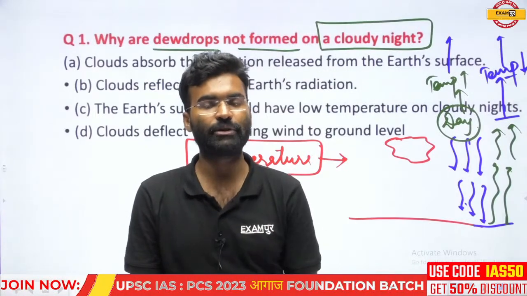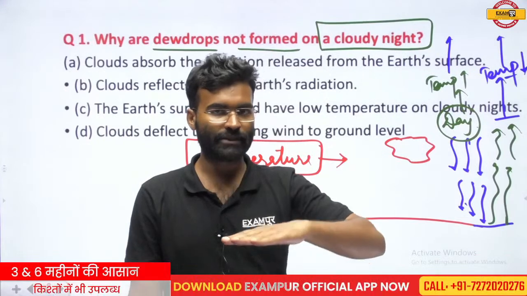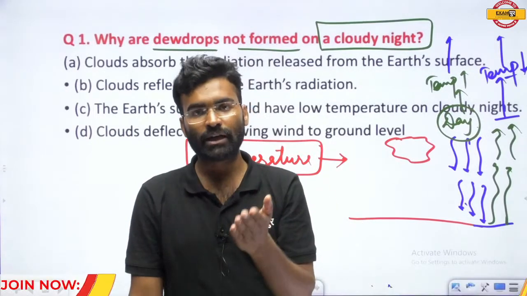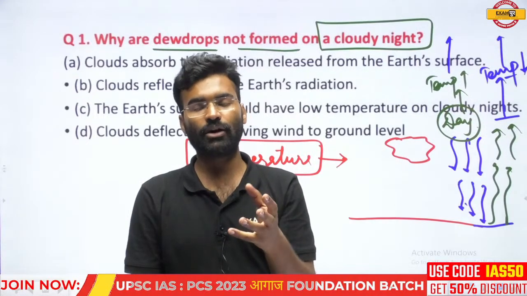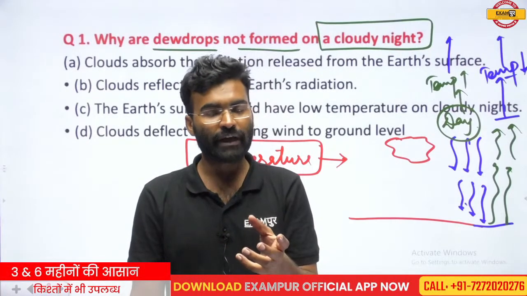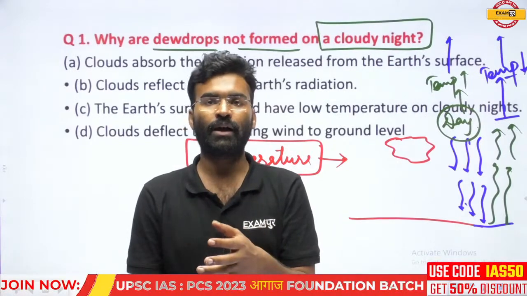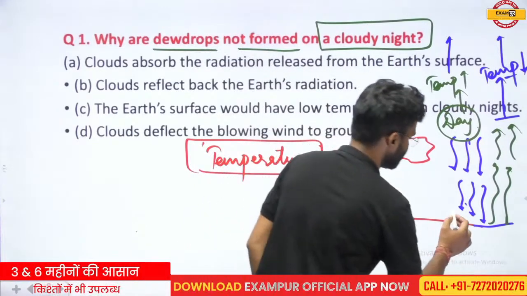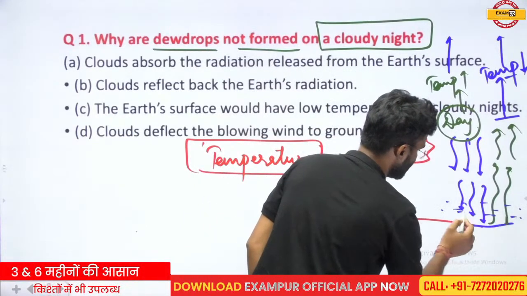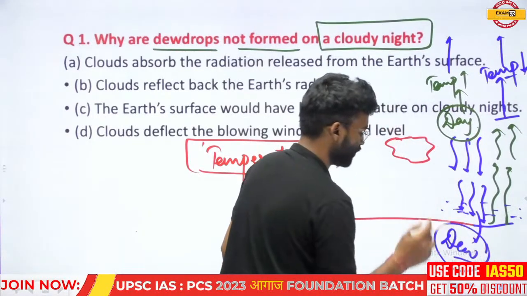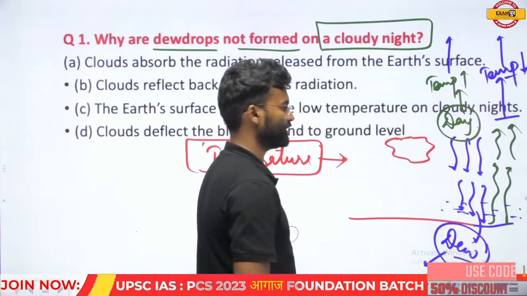If the surface temperature reduces, the lower strata of the atmosphere will face low temperature, which causes the conversion of the air's humidity into small droplets, and those small droplets will form dew. So in this condition, if the air has moisture, this moisture will be converted into water droplets, and this water droplet is called dew.